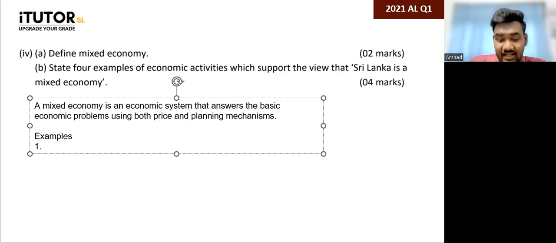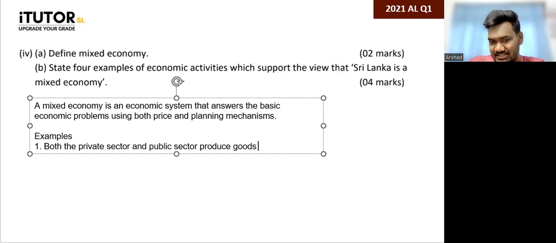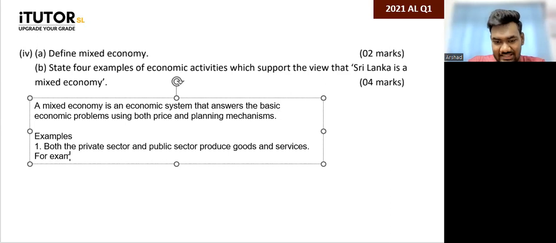So you can say both the private sector and public sector produce goods and services. That is one, right? So you can say, for example, transportation. So you have private transportation and you have public transportation. Fine, that is one.